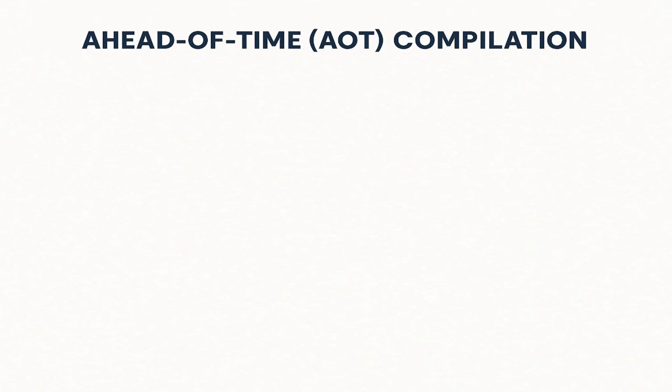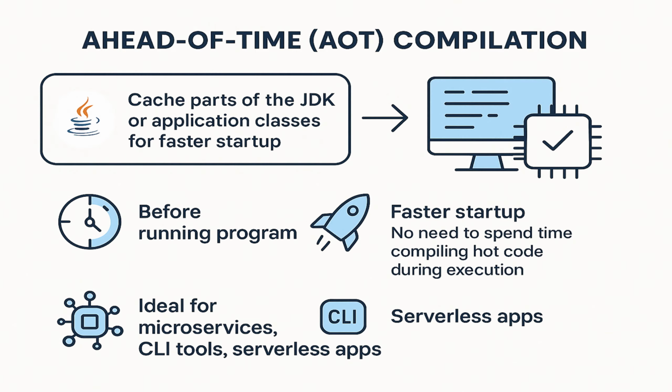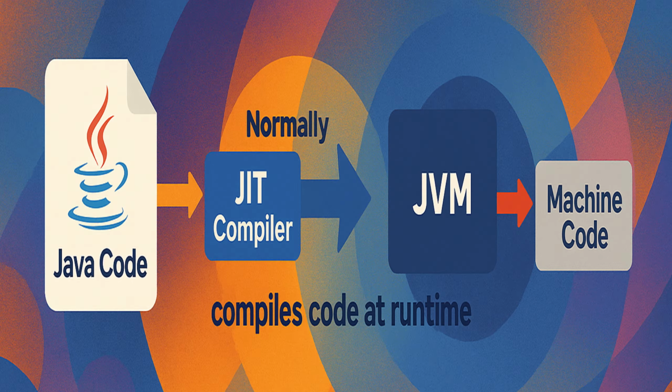Next is ahead-of-time command line improvement. Java already supported ahead-of-time compilation to cache parts of the JDK or application classes for faster startup. What exactly is ahead-of-time compilation? Normally, Java compiles code at runtime using the just-in-time compiler, also known as the JIT compiler. Then the JVM turns bytecode into machine code as the program runs.